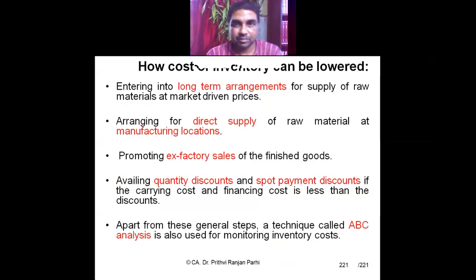Okay, how can inventory cost be lowered? Several options are available. You may enter into long-term arrangements with the supplier, an agreement on a long-term basis so that you can have some discount, which will reduce your inventory cost. Arranging direct supply at the manufacturing locations means you don't have to store; they'll be supplying at the factory locations. Promoting ex-factory sales, so that from the factory gate it will be sold and you don't have to keep a godown for finished goods.